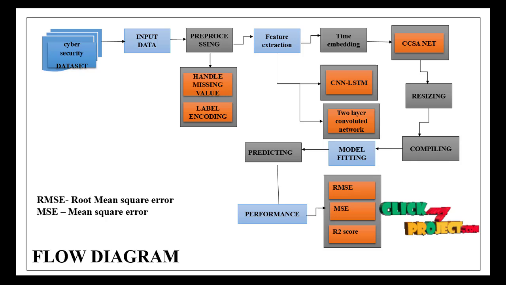After model compiling, we want to fit the model on the training dataset, and then predict the model for the testing, and finally we have to calculate the performance of this model. We have to calculate the RMSE, the MSE, and the R2 score, because it is a network traffic intrusion in the internet usage. So we want to calculate the mean square error and then the root mean square error.